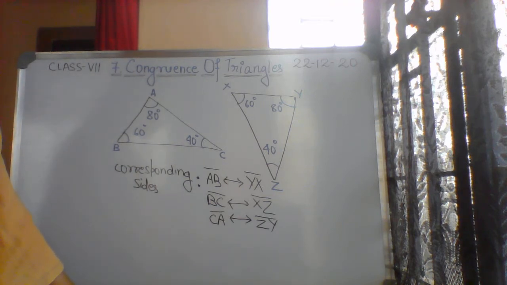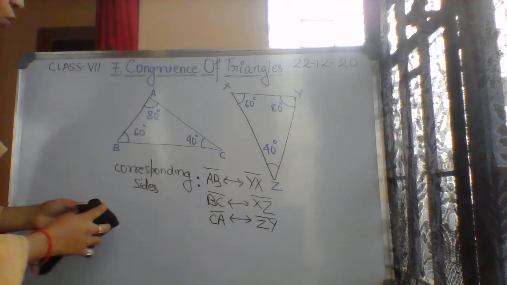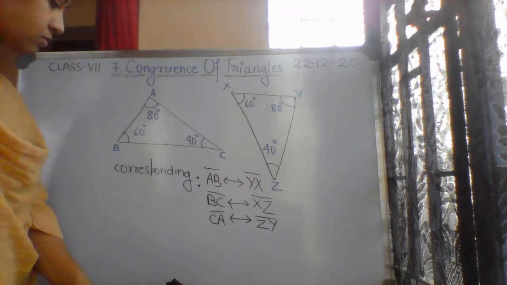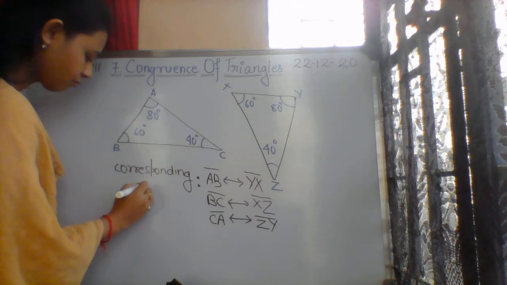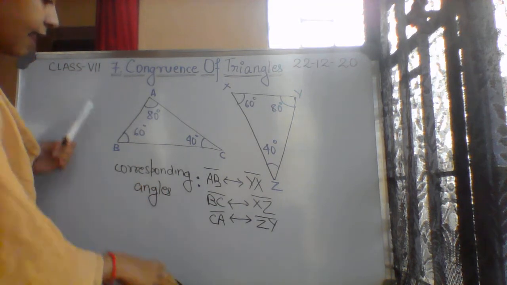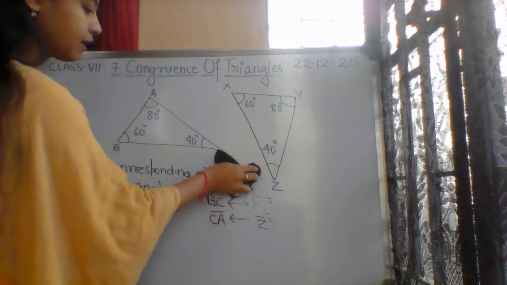As we have talked about congruency of angles, so there are corresponding angles. So what are the corresponding angles now? Now we will write the angles we have in triangle ABC.